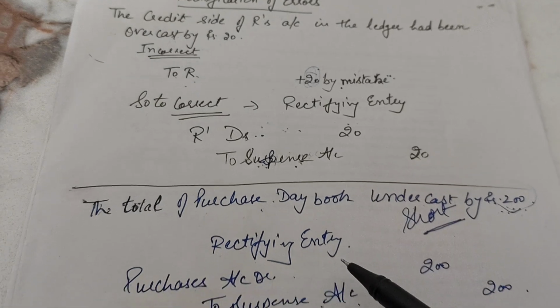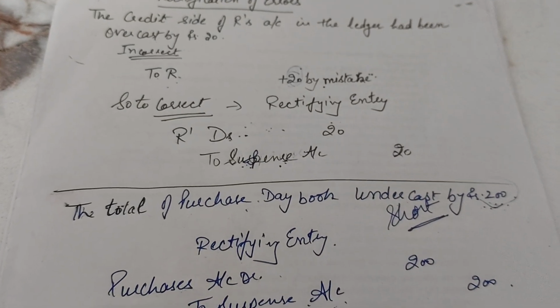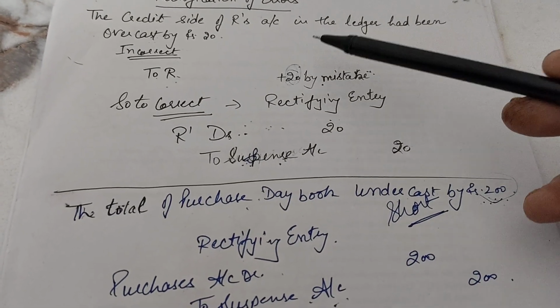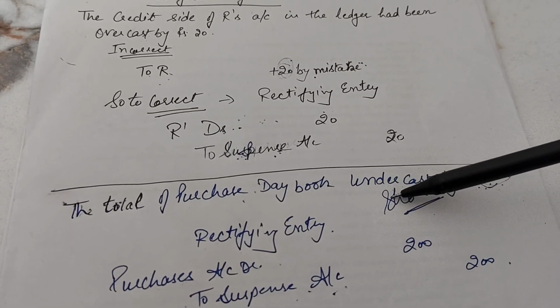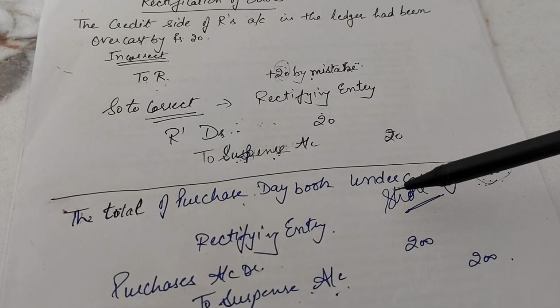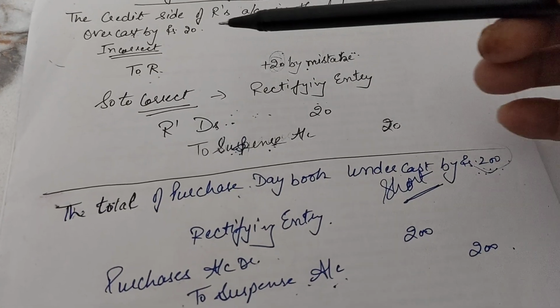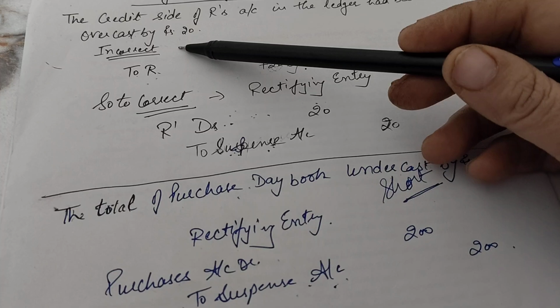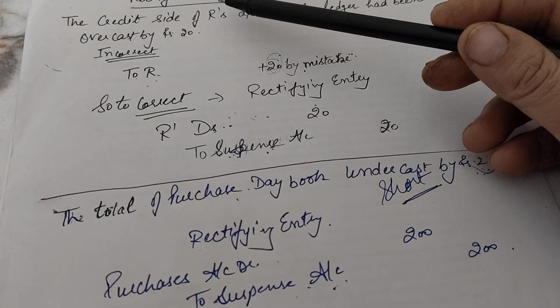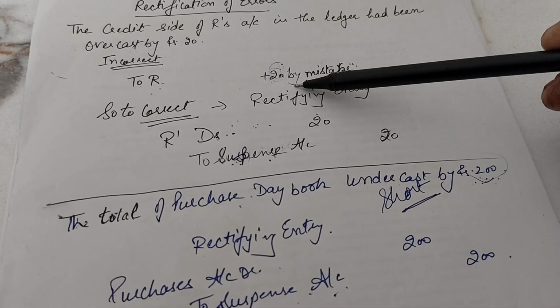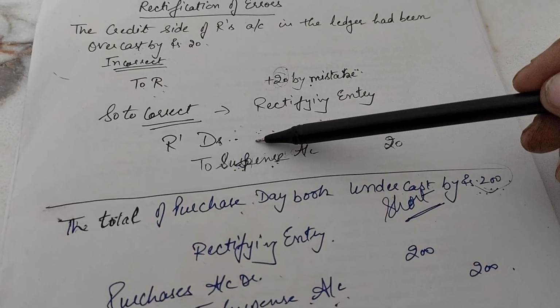Now in both the situations, see, one is the case of overcast and another is the case of undercast, right? You have to justify that the account which has been overcast should be given a reciprocal treatment. Here R was carrying a credit balance, so we credited him more. To correct it, we debited.